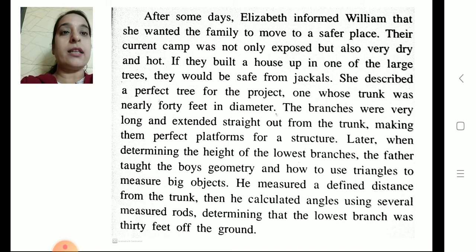Later, when determining the height of the lowest branches, the father taught the boys geometry and how to use triangles to measure big objects. He measured a defined distance from the trunk. Then he calculated angles using several measured rods, determining that the lowest branch was 30 feet off the ground.